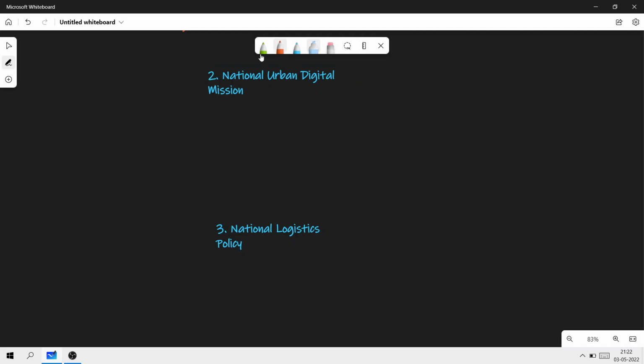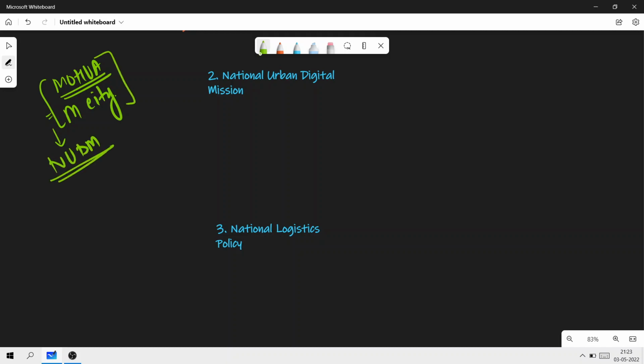So again, the Ministry of Housing and Urban Affairs, along with which ministry? The Ministry of Information and Technology. So these two ministries have launched together what? The National Urban Digital Mission. So the name of the ministries is very important. Please understand there is not one but two.